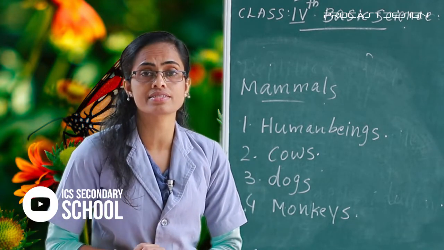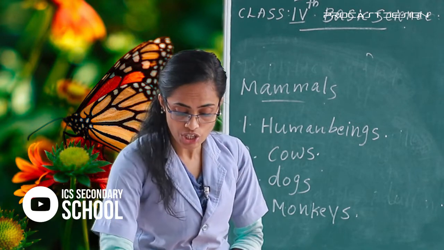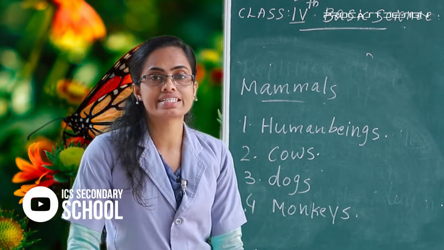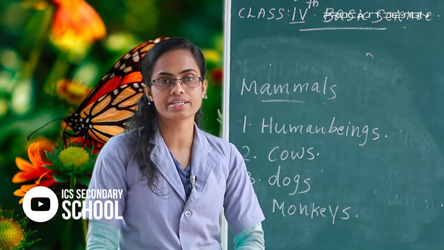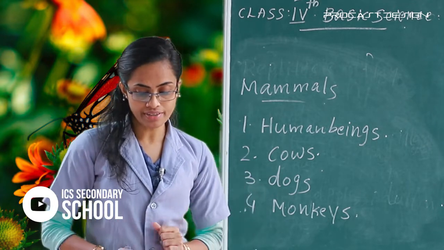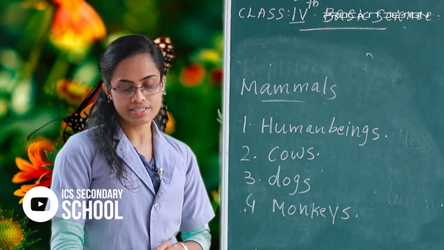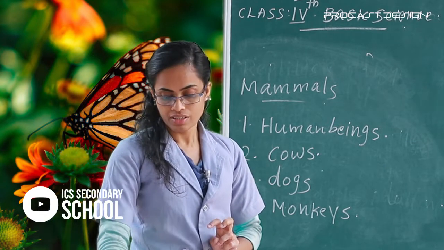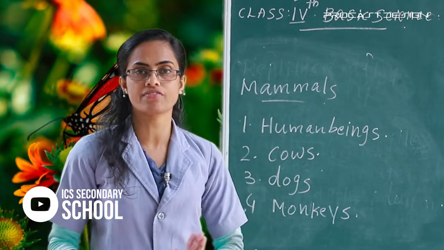Then what are reptiles? Animals that crawl or creep and have skin covered with scales, that is reptiles, with different examples. Clear? And the next one, we discussed the animals that give birth to young ones, for example the mammals and different examples. Do all of you understand what I say?